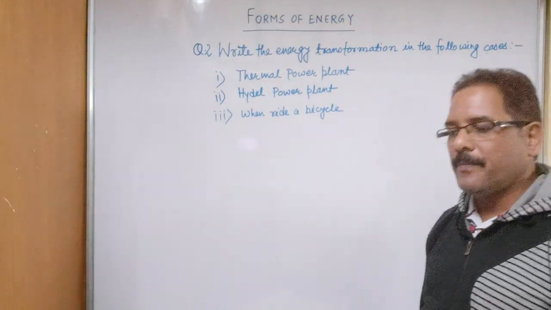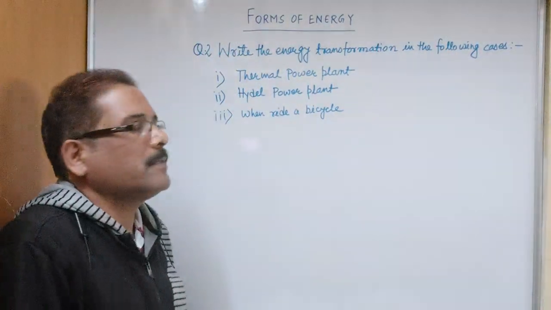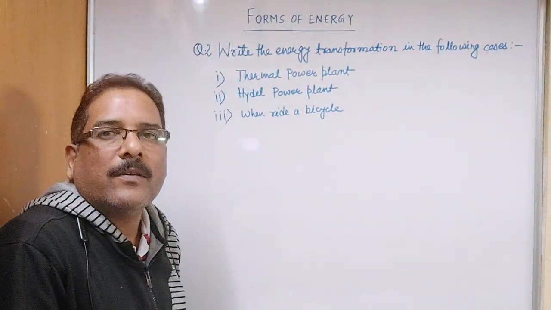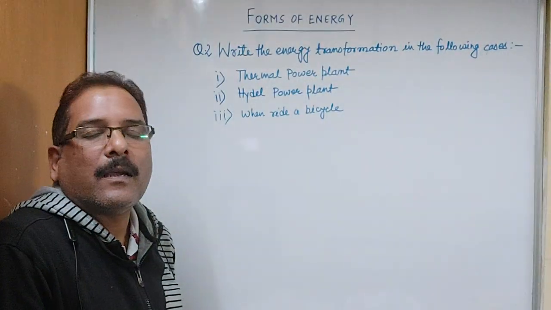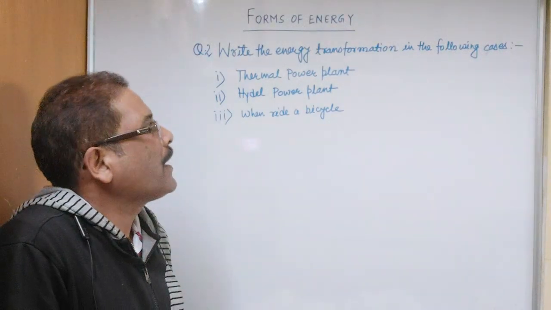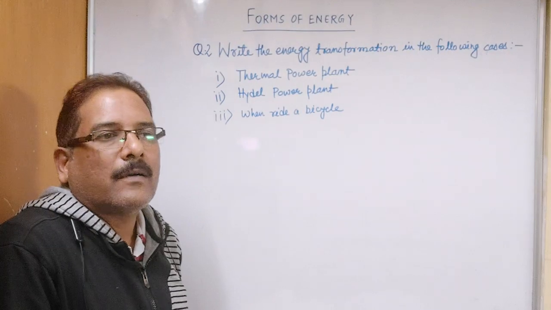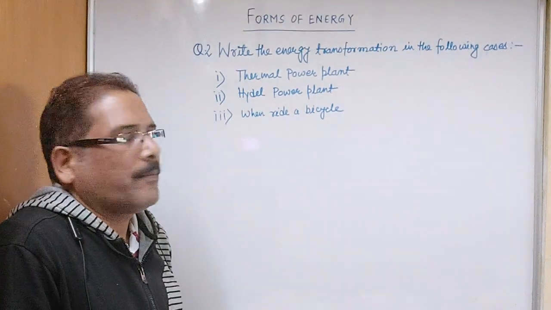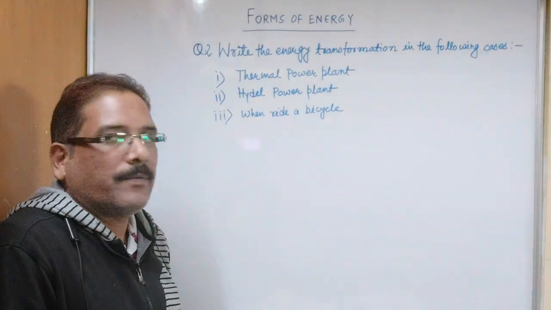Thermal power plant means how electricity is produced in a thermal power plant with coal. The basic concept is we are burning coal to make steam, and that steam is used to rotate the turbine, and the turbine is connected with a generator which gives electricity.